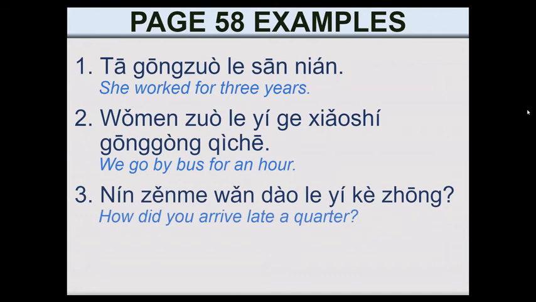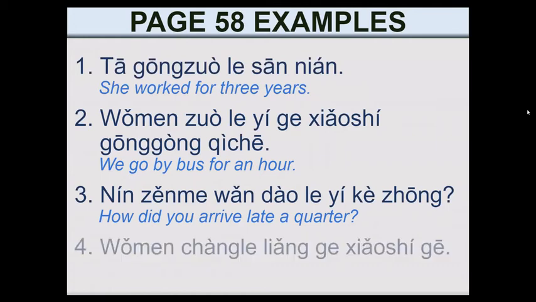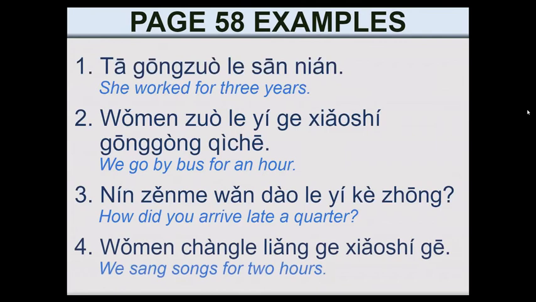Number 3, 你怎么晚到了1刻钟? How did you arrive late a quarter? Late a quarter, okay? We'll be talking also in this lesson about how to express the time. But the important part here, 晚到了, to arrive late, okay? 1 quarter, okay? 1刻钟. 我们唱了2个小时歌. We sang songs for 2 hours.